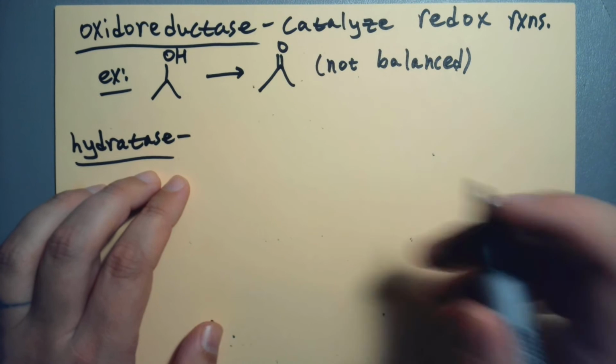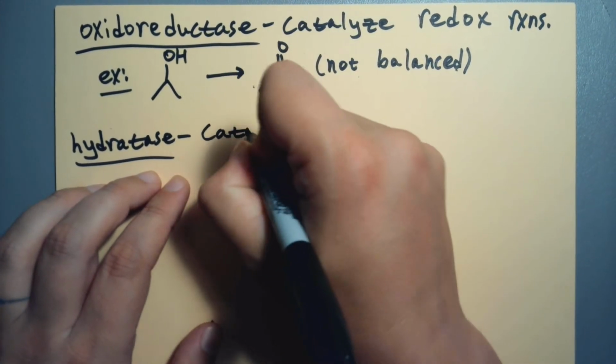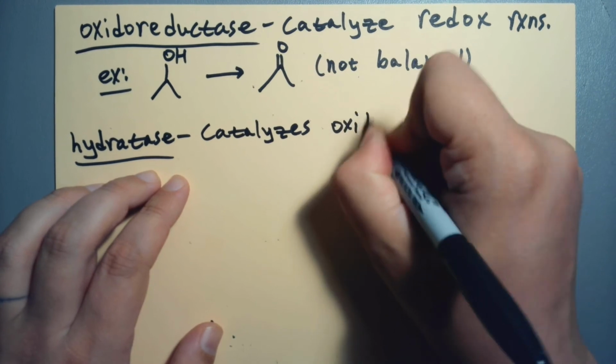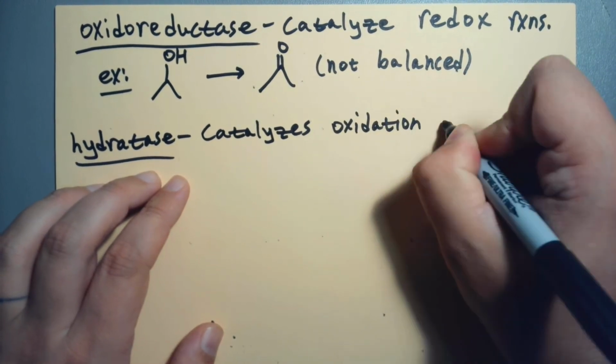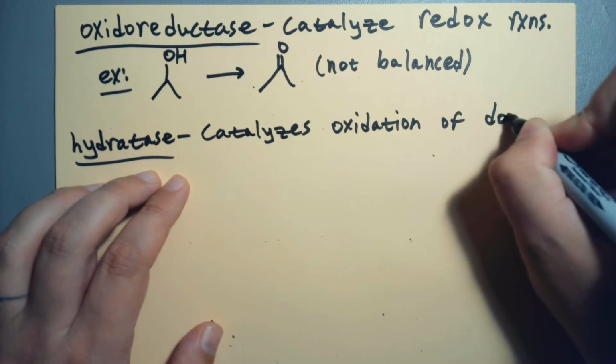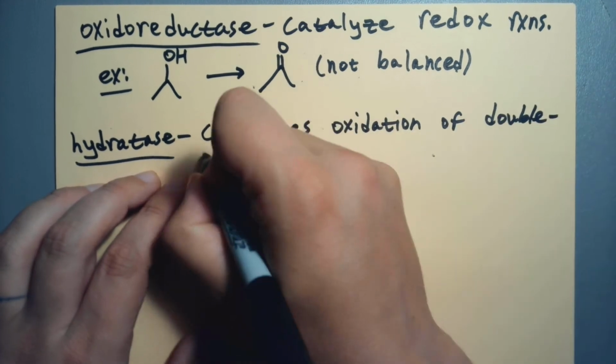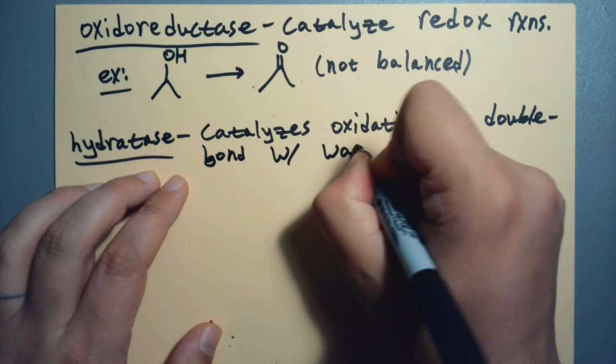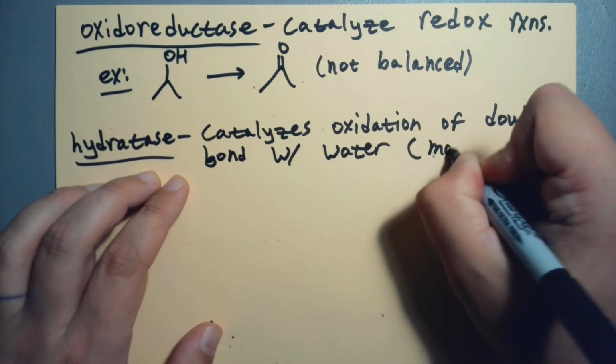So it catalyzes oxidation of a double bond with water, so it makes an alcohol.